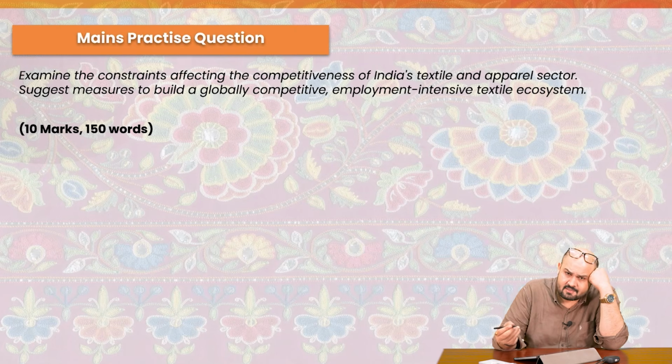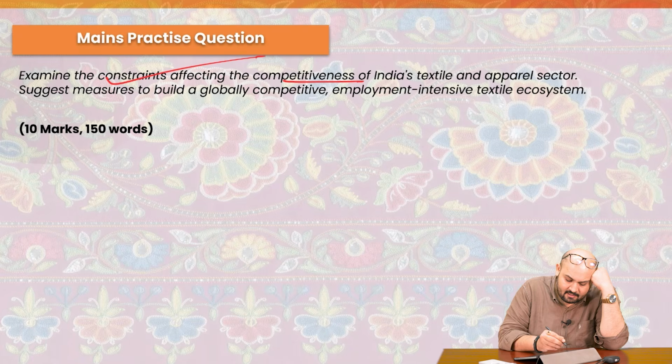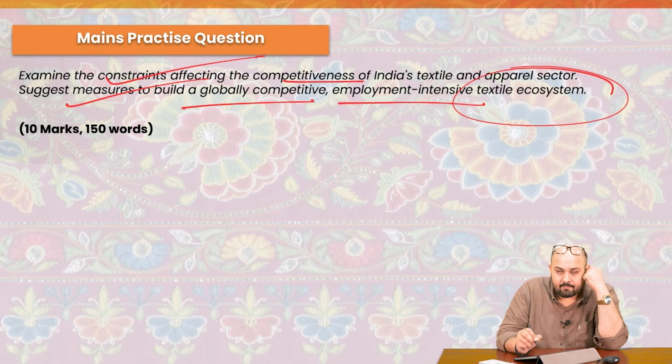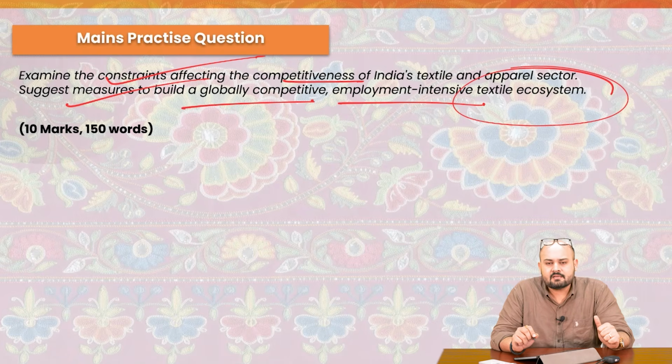Let's have a mains practice question, just a 10 marker. Examine the constraints affecting the competitiveness of India's textile and apparel sector. Suggest measures to build a globally competitive, employment intensive textile ecosystem. 10 marks, 150 words. Please do write this particular answer.